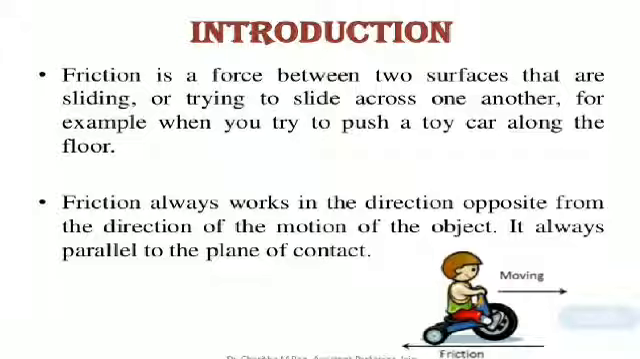So what is friction? Friction is a force between two surfaces that are sliding or trying to slide across one another. For example, when you try to push a toy car along the floor, friction always works in the direction opposite from the direction of the motion of the object. It is always parallel to the plane of contact. As you can see in the picture, friction is acting opposite to the motion of the toy car.